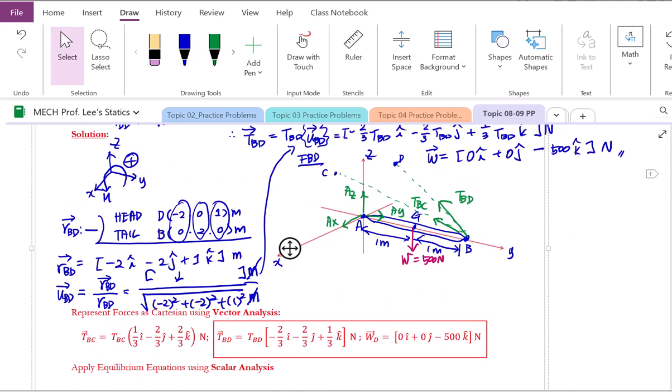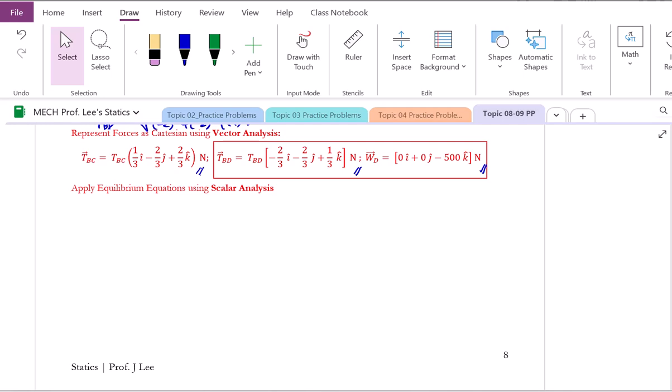So far, we represented our forces as Cartesian using vector analysis. T_BC was given from the problem. We found T_BD using the position vector strategy, and we also expressed the weight of the sign as Cartesian vectors. So all forces were expressed as Cartesian vectors, so we finished our vector analysis. That means using this free body diagram, we are ready to apply equilibrium equations to find these reaction forces. In this problem, we have to provide 3 equilibrium equations regarding forces. Also, we have to provide 3 equilibrium equations for moments about each axis.